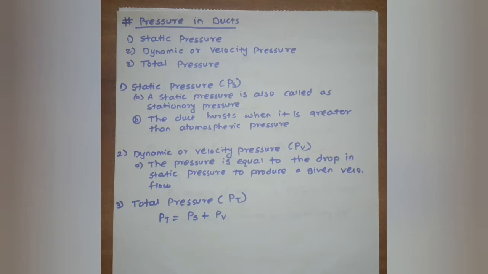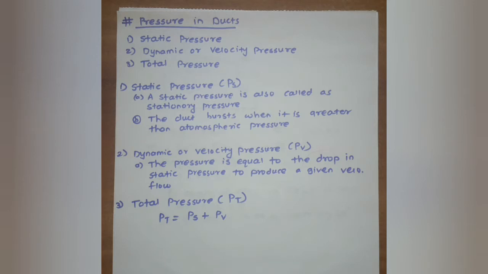It tends to burst a duct when it is greater than the atmospheric pressure, and it tends to collapse the confined envelope when its force is less than atmospheric. The static pressure overcomes the friction and the shock losses as the air flows from the delivery of the fan to the outlet of the ducts.